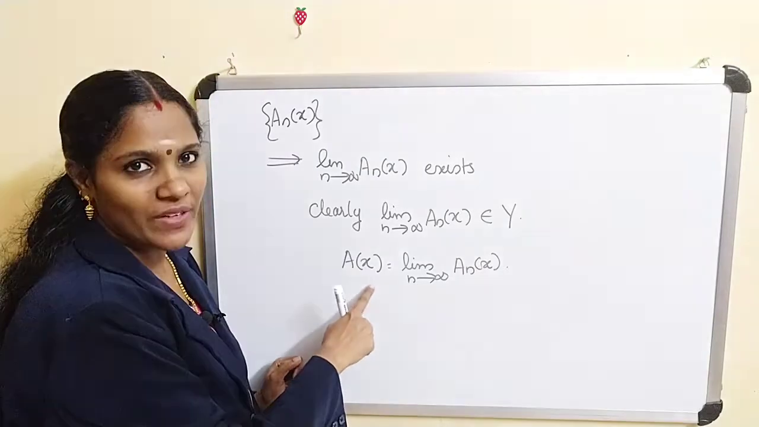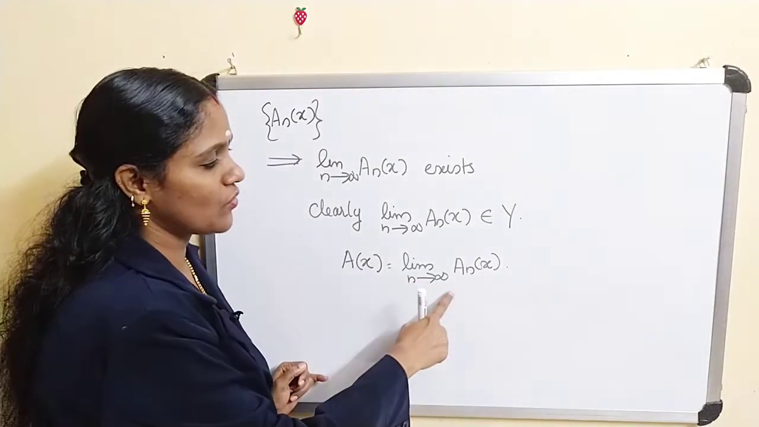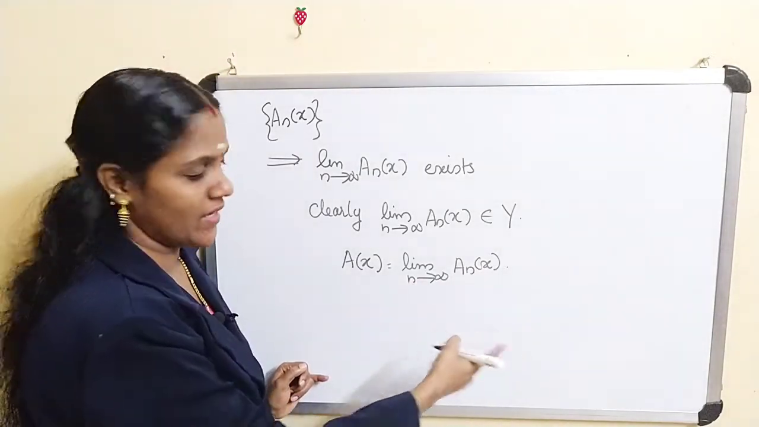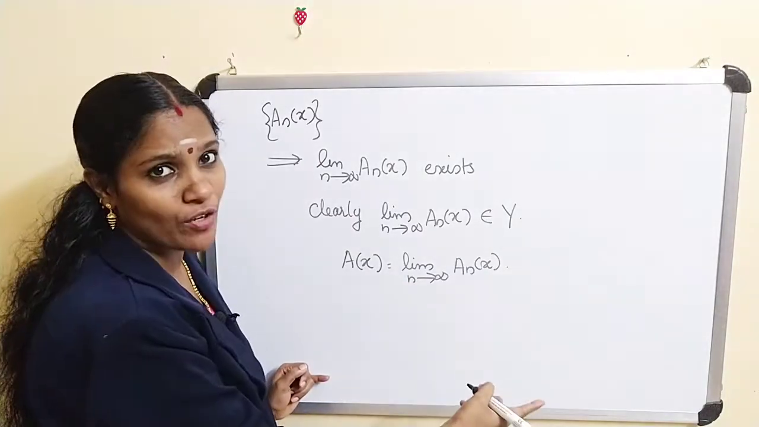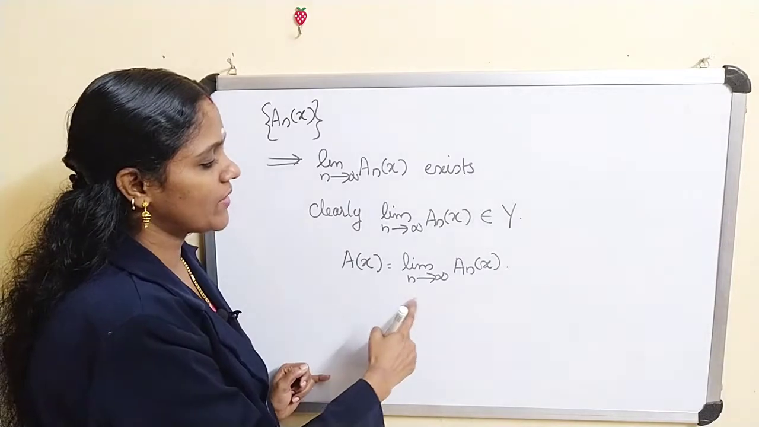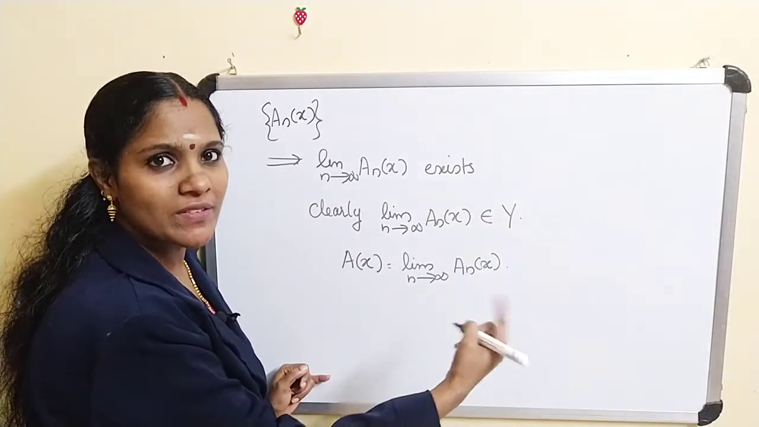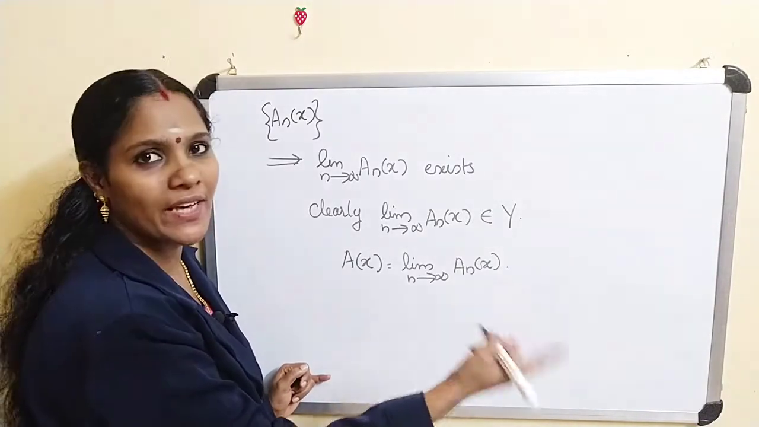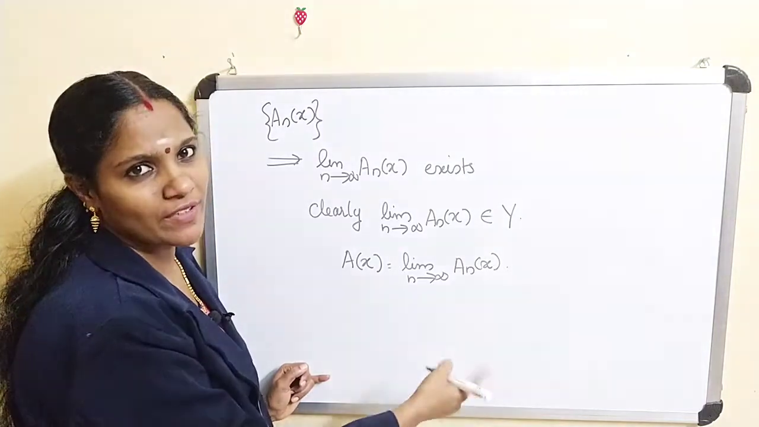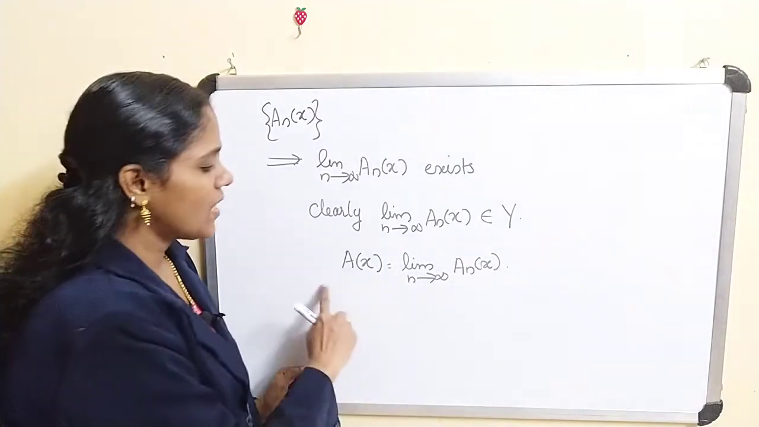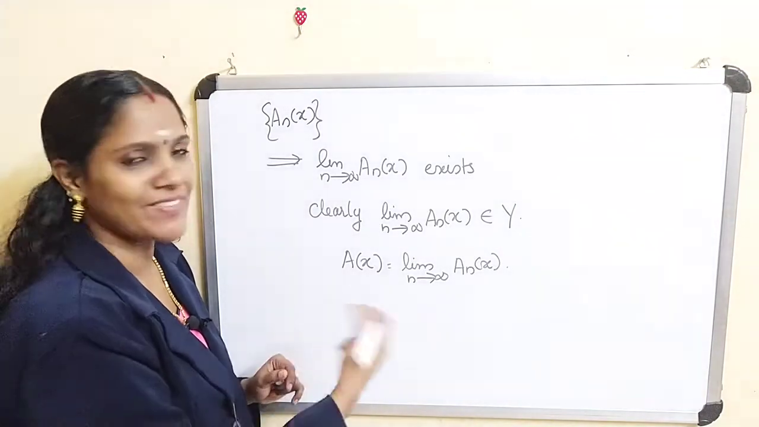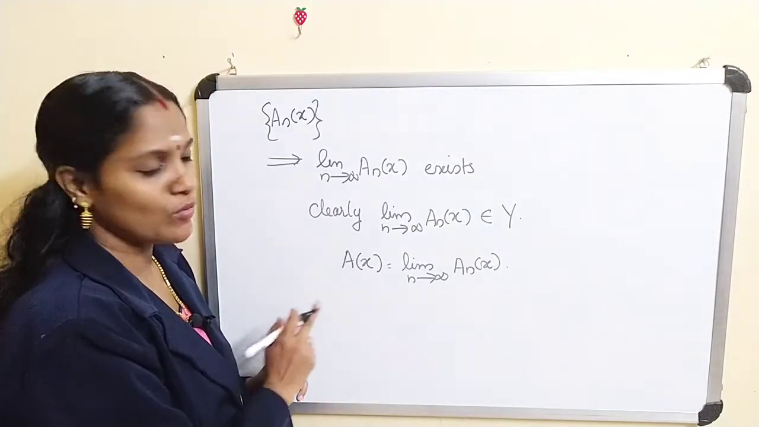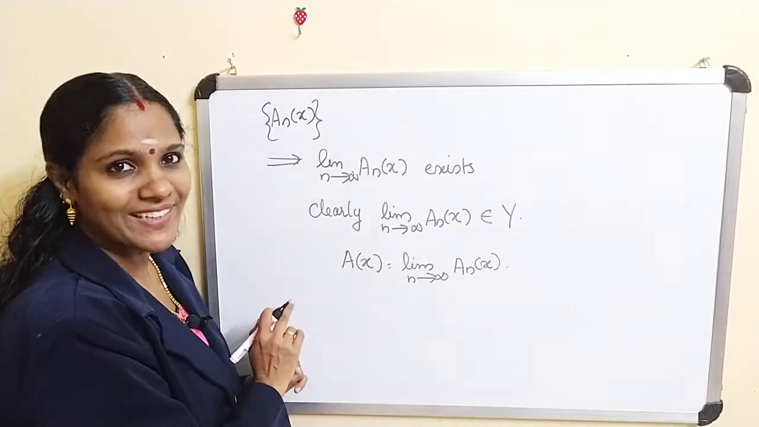A of x plus y is equal to the limit as n tends to infinity of A_n of x plus y, and that's equal to the limit of A_n of x plus A_n of y, and that's equal to the limit of A_n of x plus the limit of A_n of y, that's equal to A of x plus A of y, like this. Okay, therefore A is a linear map from X to Y. Now we are going to prove this A is a bounded linear map.